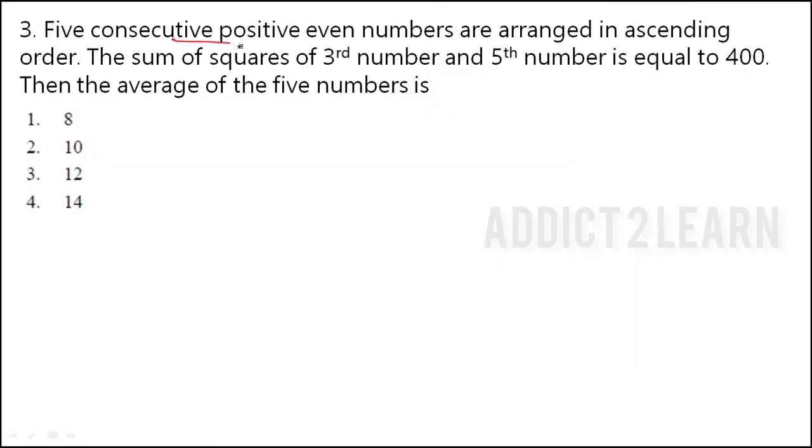5 consecutive positive even numbers. Okay, 5 consecutive numbers means we can take it as x, x plus 1, x plus 2. Here they have given even numbers, so we have to take it as x, x plus 2, x plus 4, x plus 6 and x plus 8. So we have put 5 consecutive even numbers. Then they tell us the sum of squares of the third number and fifth number is equal to 400. This is the third number and this is the fifth number.